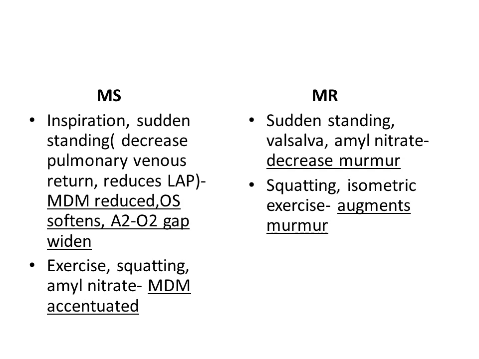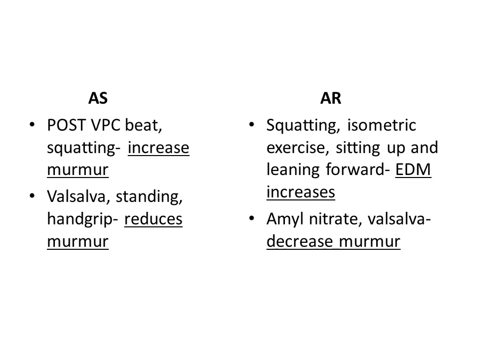In mitral regurgitation, sudden standing, Valsalva and amyl nitrate decrease the murmur. Squatting and isometric exercise augment the murmur. In aortic stenosis, post-VPC beat and squatting increase the murmur of AS, whereas Valsalva, standing and hand grip reduce the murmur. In aortic regurgitation, squatting, isometric exercise, sitting up and leaning forward increase the early diastolic murmur of AR. Amyl nitrate and Valsalva decrease the murmur.